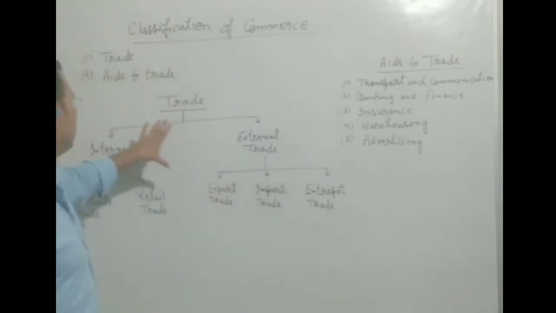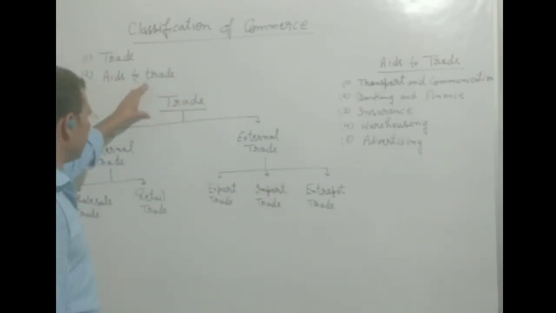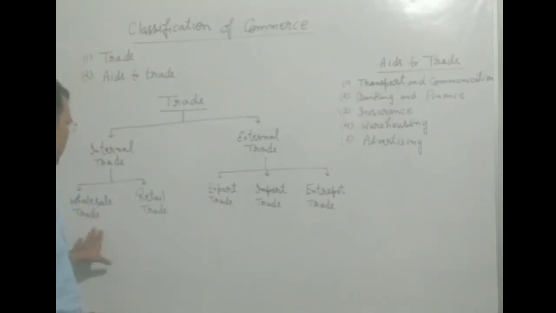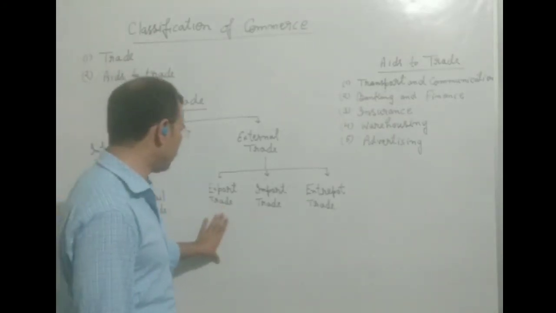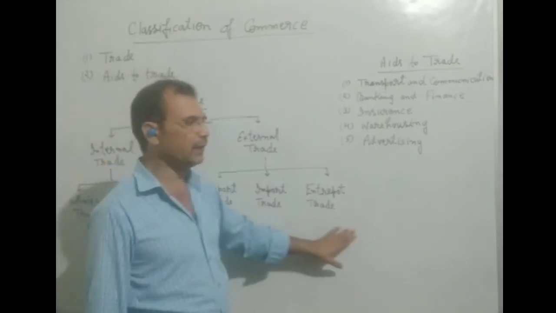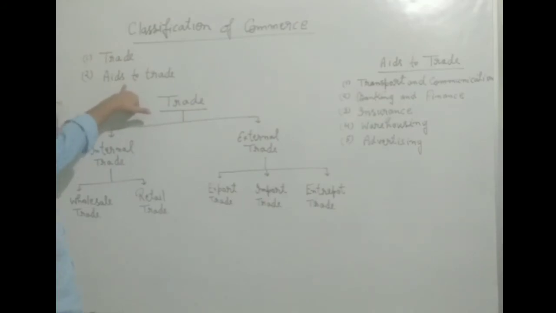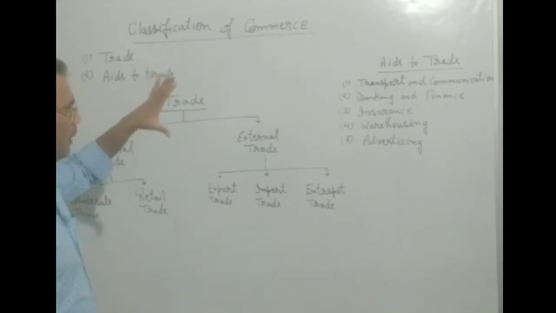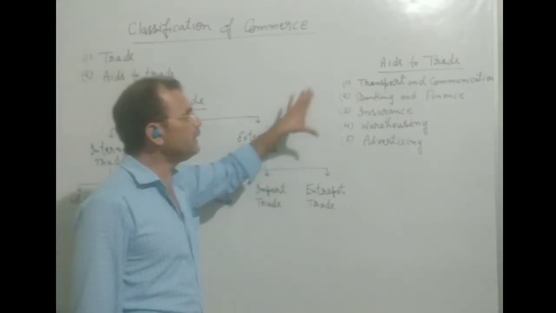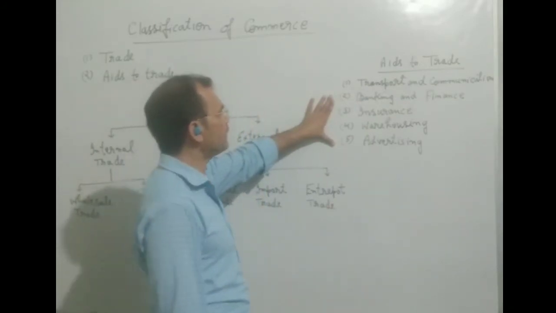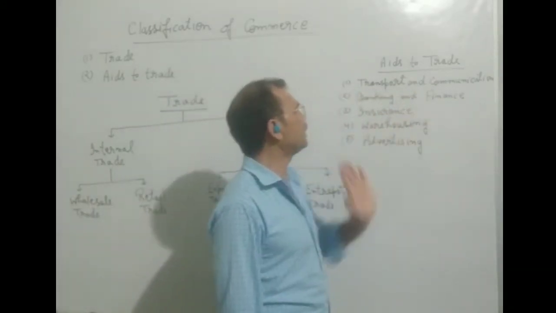So students, I think you have understood what is trade and how many types of trades, and what is wholesale trade, retail trade, export trade, import trade and entrepot trade. Now we will see the second classification of commerce, which is aids to trade or auxiliary to trade. All types of trade need these 5 points which are written here. You are seeing transport and communication.